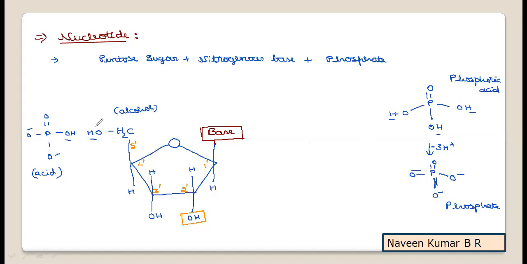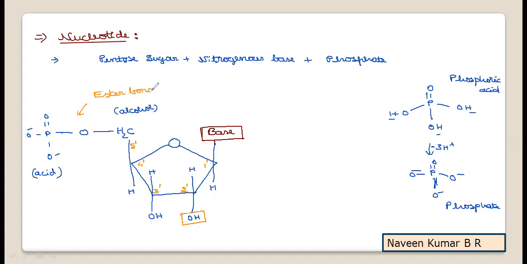Just to mention the bond significance, I am giving that information here. Alcoholic group OH, and this is an acidic group. The interaction of these two forms the ester bond. When that OH and OH interact, one water molecule will be removed and the oxygen will link the two. This particular bond which is formed is called an ester bond,